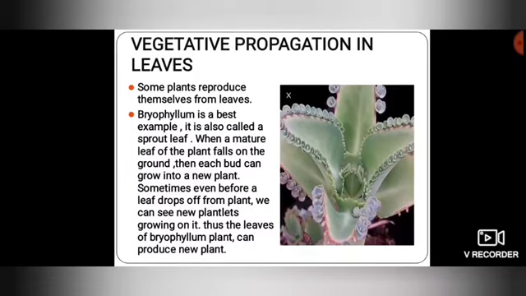You can see in the diagram buds in the margin of the mature leaves. When these mature leaves fall on the ground, each bud can grow into a new plant. Sometimes leaves drop before from the plants. The young plantlets get their food supply from the fleshy leaves. Thus, the leaves of bryophyllum plants can produce a new plant.